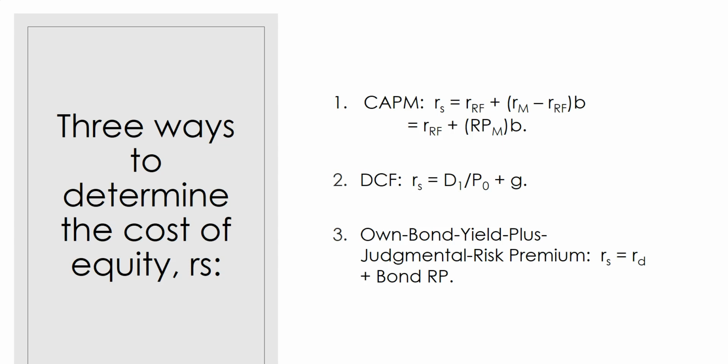So debt and preferred stock are contractual obligations that have easily determinable costs. It's much more difficult to estimate the cost of equity. These methods that we discussed are not mutually exclusive. When estimating a company's cost of equity, a person may use all three methods and choose their favorite or even take an average.